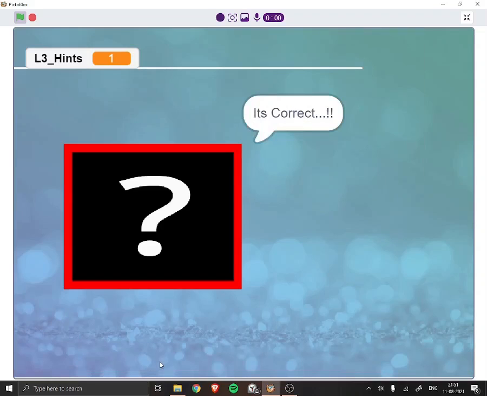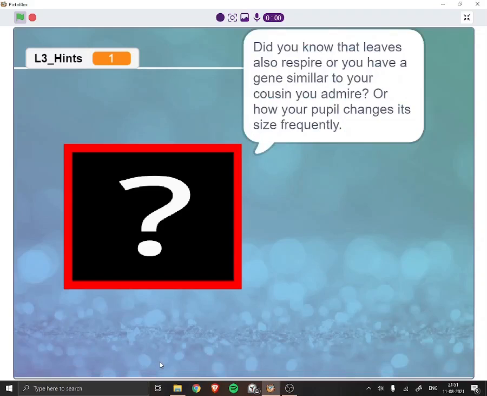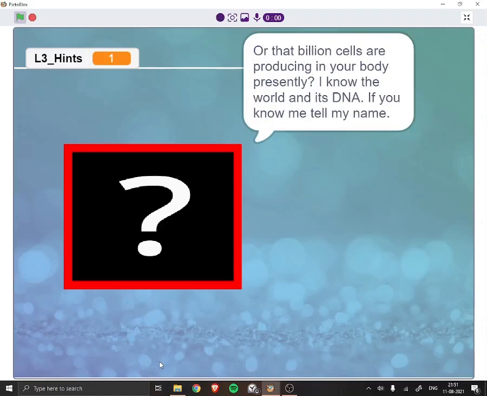It's correct. Did you know that leaves also respire, or you have a gene similar to your cousin you admire? Or how your pupil changes its size frequently, or that million cells are producing in your body presently? I know the world and its DNA. If you know me, tell my name.